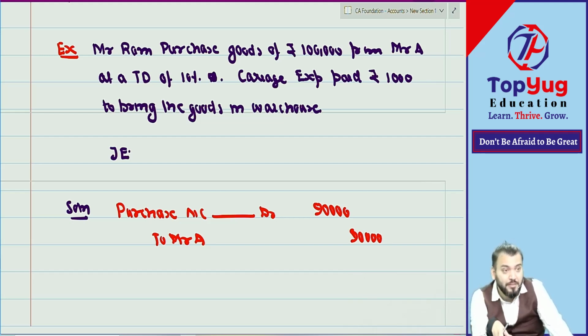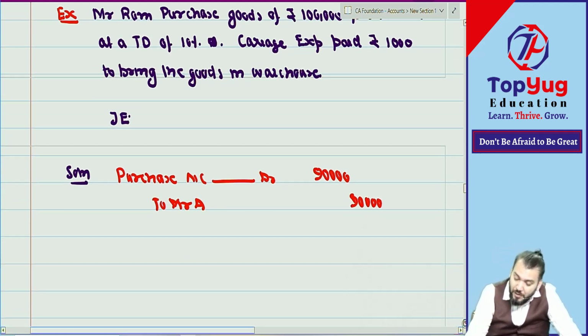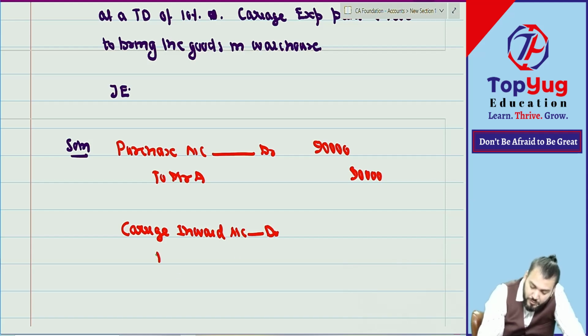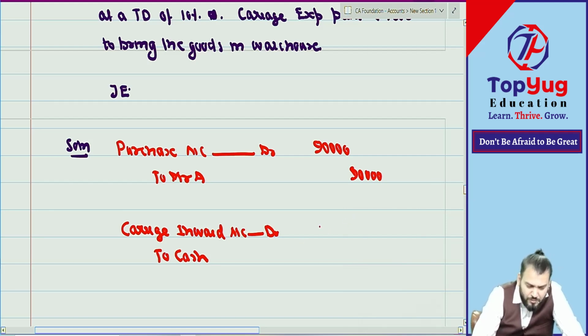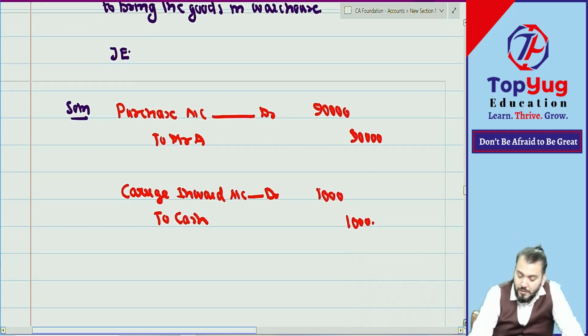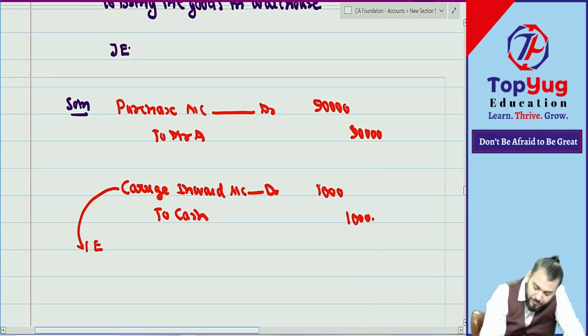Last example, this example, correct? So here we'll open a separate account. What account? Carriage inward account, to cash paid. How much? I've said 1000. Correct. Simple. So it is what? Expense account.